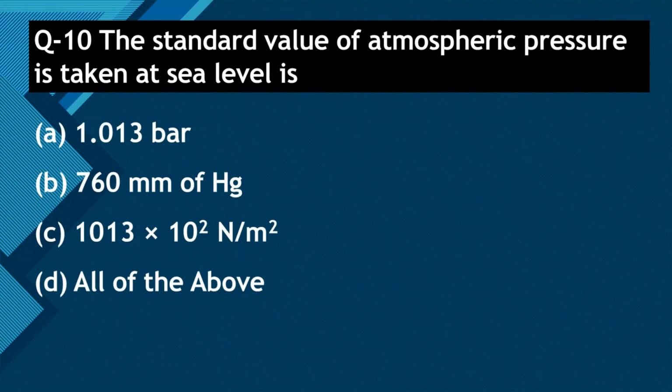Option D, all of the above. We know the relationship between bar and Newton per meter square: 1 bar equals 10 raised to 5 Newton per meter square. So option A and option C are both the same. The standard value of atmospheric pressure in terms of mm of Hg is 760 mm of Hg. So the right answer is all of the above.